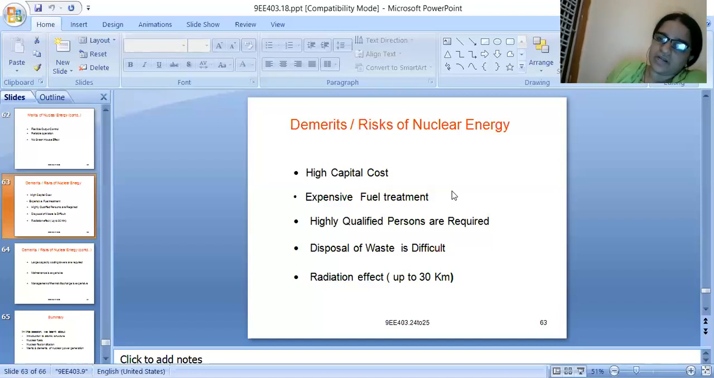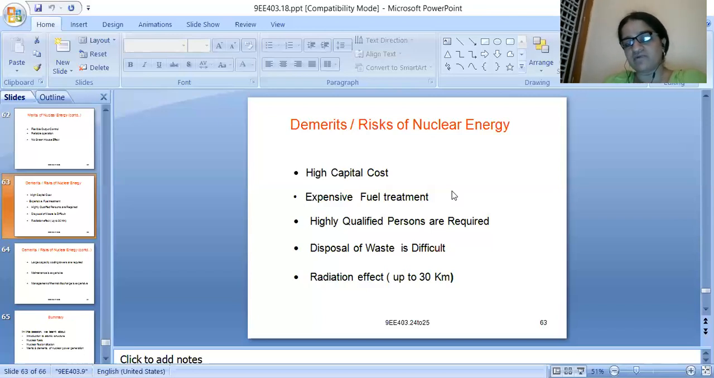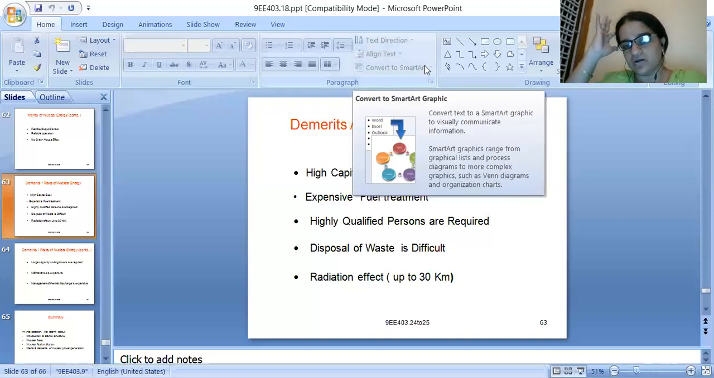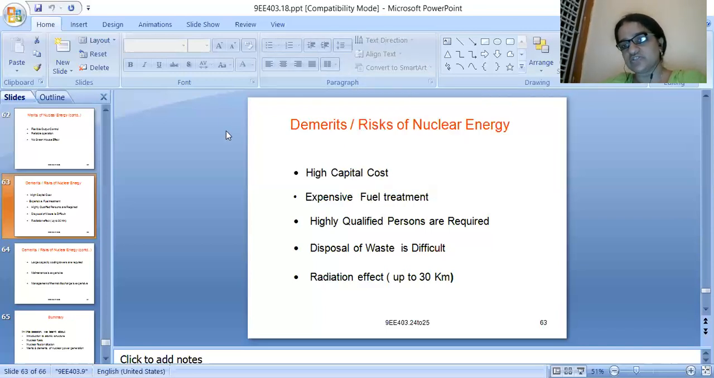Whatever the radiation which comes out when a nuclear power plant is operating, the effect of this radiation will extend up to 30 kilometers. This means we need to be very careful regarding the aspect of radiation. Why? Because it will affect our health.